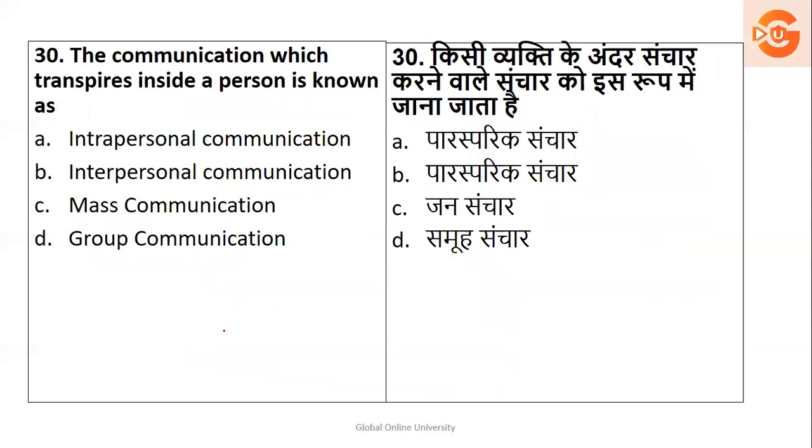Next, the communication which transpires inside a person. Inside. So within a person, it is called internal, mass or group. So it is called intrapersonal communication. So your right answer is option number A.